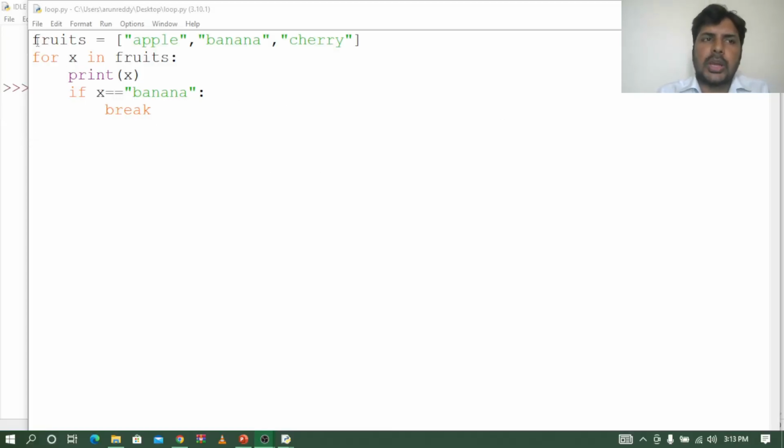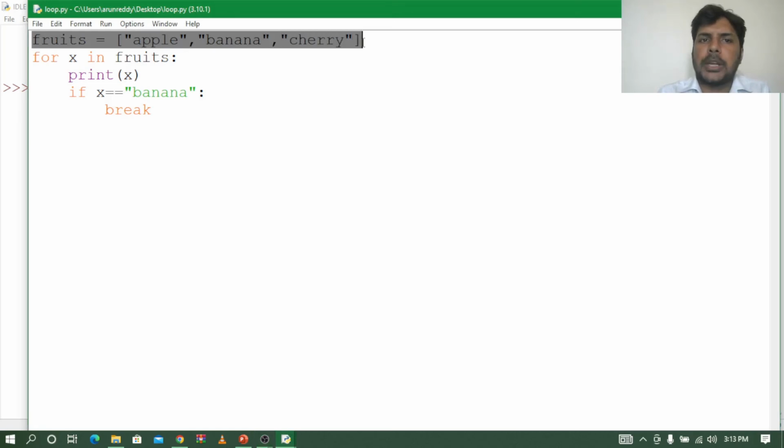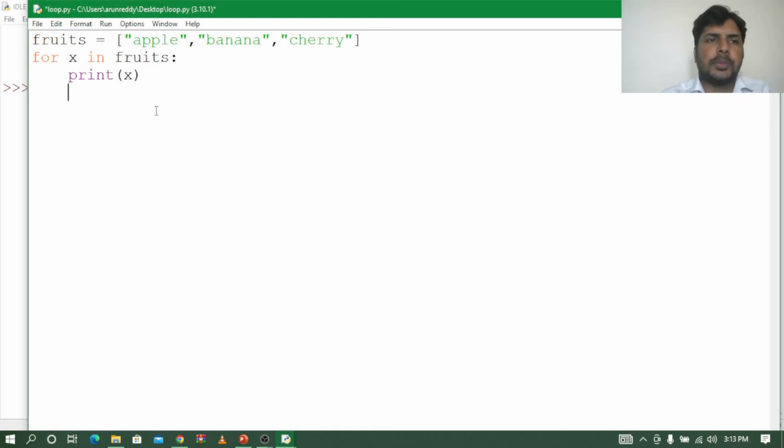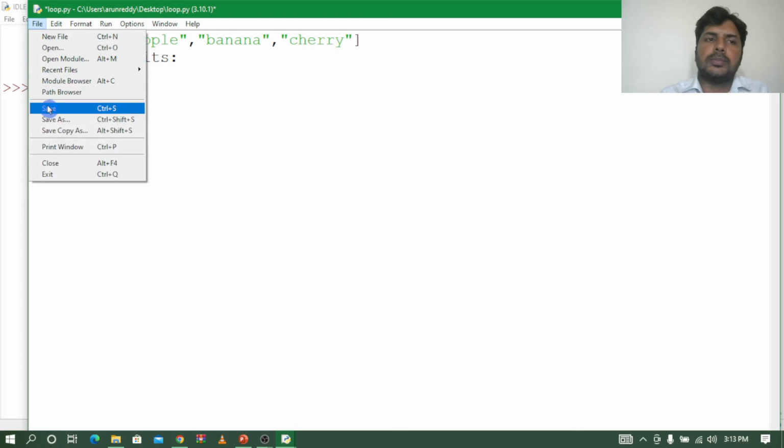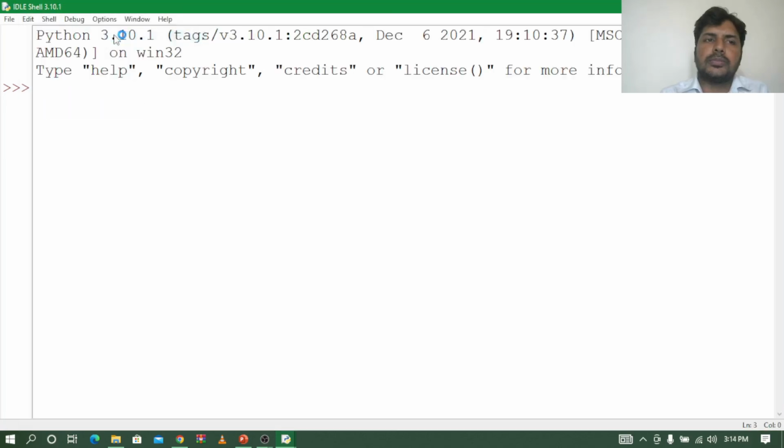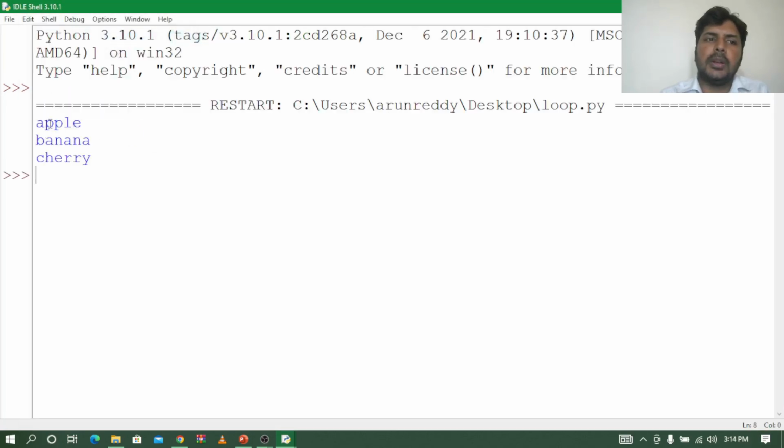You can see here I have typed fruits is equal to apple, banana, and cherry, right? Let us see how to execute it. For x in fruits, print x. So let me save and run the program, and you can see here apple, banana, cherry.